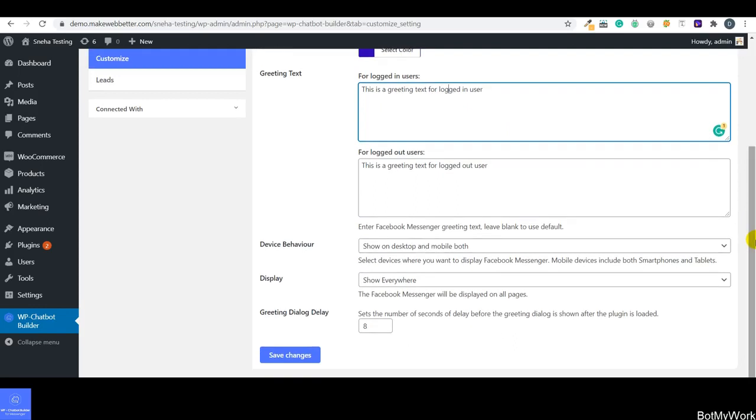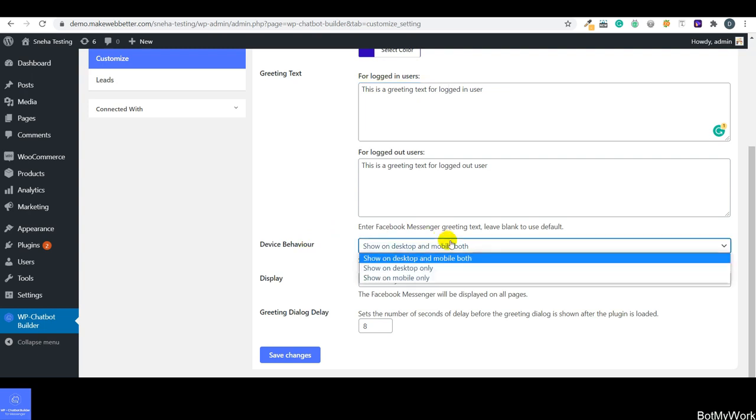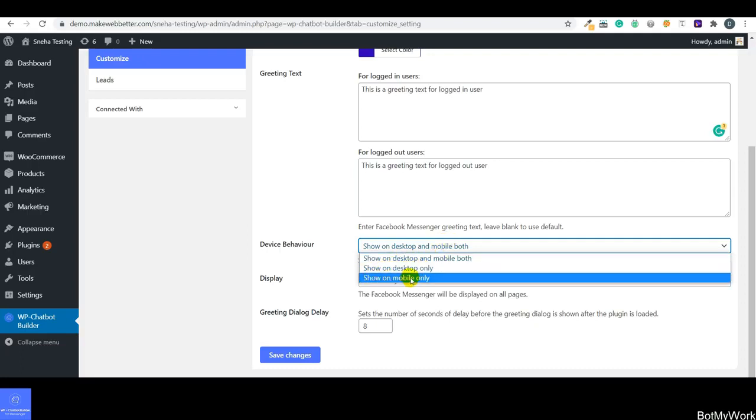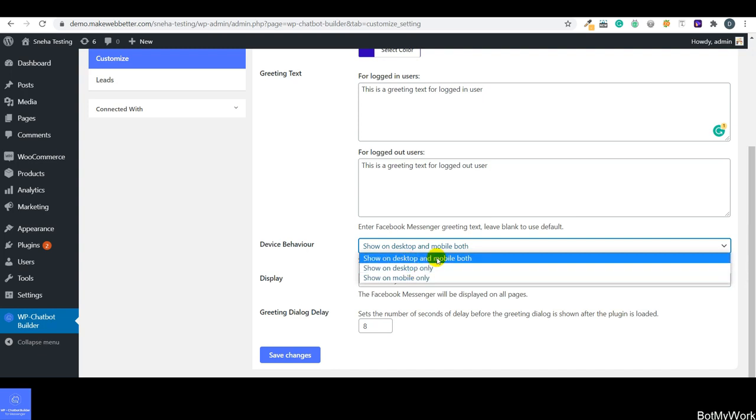Next, guys, is device behavior. Using the device behavior, you can select the devices on which you want to display Facebook Messenger. Let me click on this drop down button, and as you can see, you are getting the options of show on desktop and mobile both, show on desktop only, and show on mobile only. So these are the different options. You can select the option according to your business requirements on which devices you want to show Facebook Messenger.